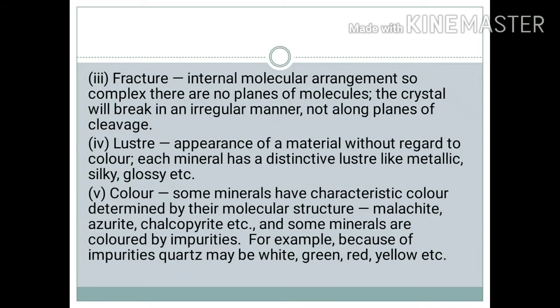Fifth one is color. Some minerals have characteristic color determined by their molecular structure. For example, malachite, azurite, chalcopyrite, etc. And some minerals are colored by impurities. For example, because of the impurities present in quartz, it may be white, green, red, yellow, etc. So basically, it has color because of the impurities which are present in it.